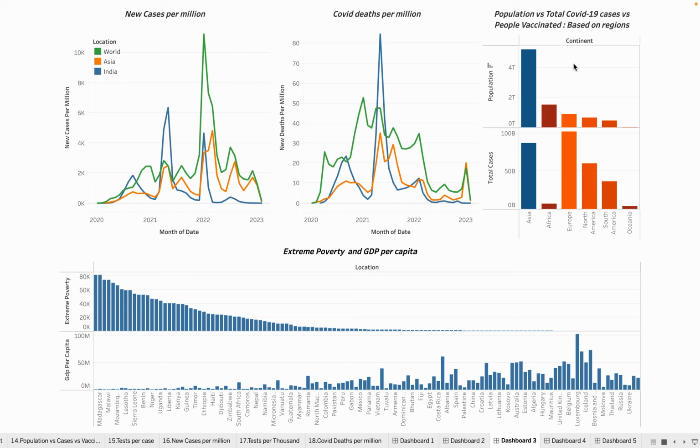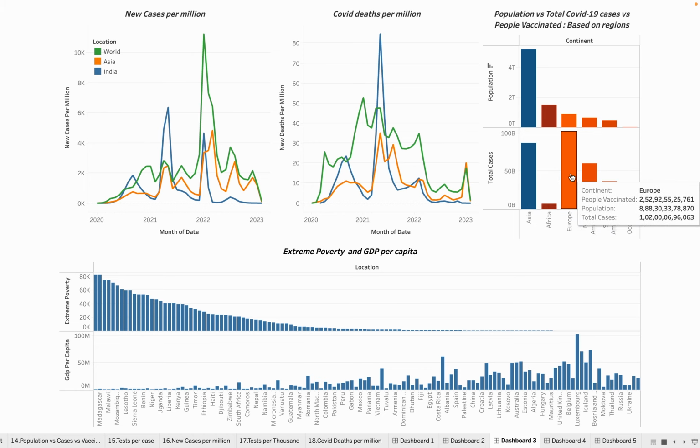If we see the total population, then Asia has the highest population, then Africa, then Europe, then North America, then South America, then Oceania. And if we see the total cases, that's the confirmed cases of COVID-19.